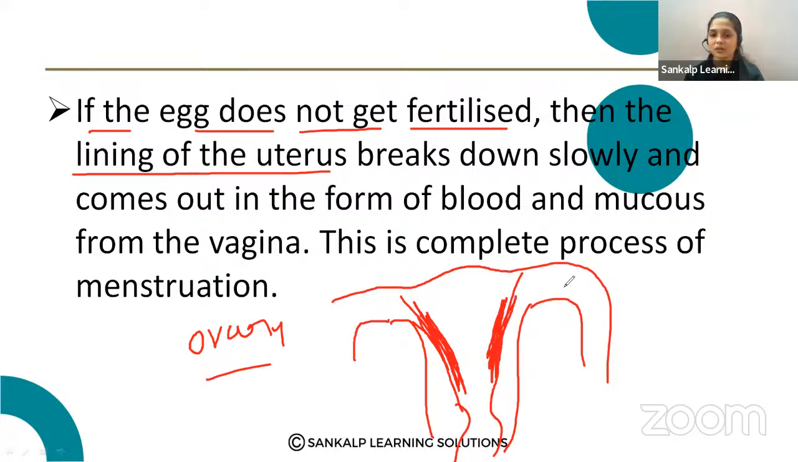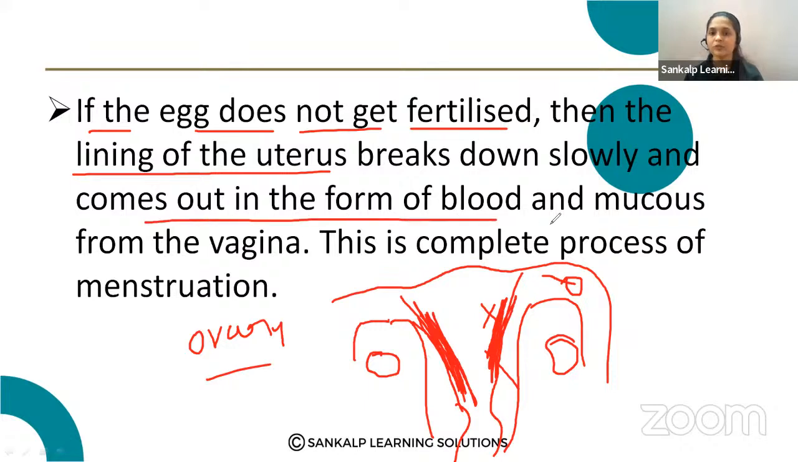If fertilization does not occur, the egg is released by the ovary. So just imagine this is the ovary. This egg is not able to fertilize with the sperm, so no pregnancy occurs, and the lining of the uterus, this inner layer, breaks down slowly and comes out in the form of mucus and blood. That is called menstruation. It comes out in the form of blood and mucus from the vagina. That is called the menstruation cycle.